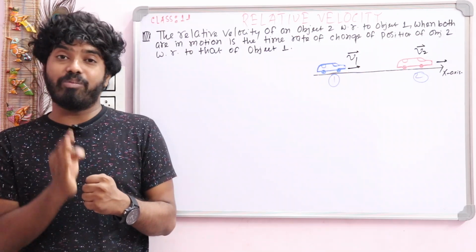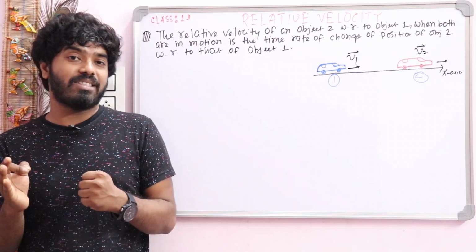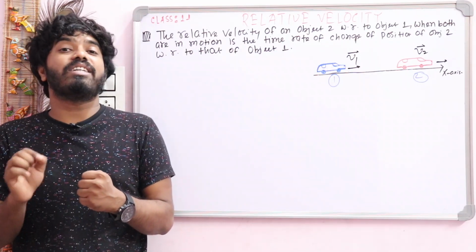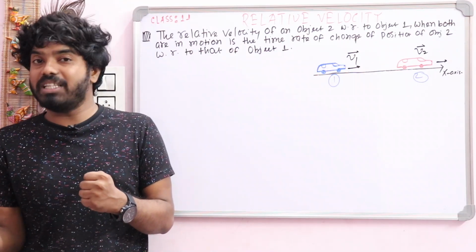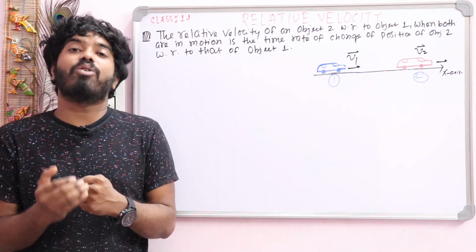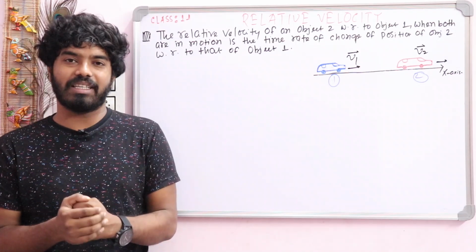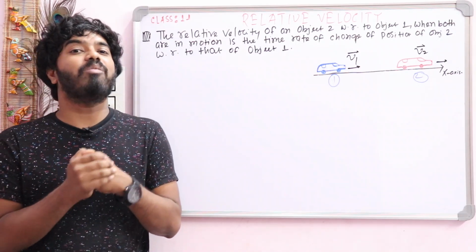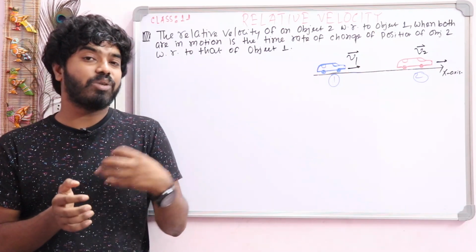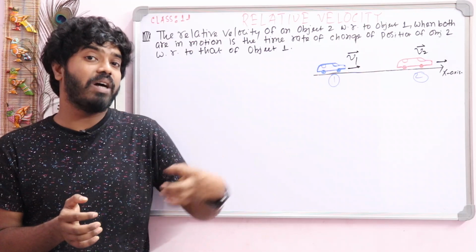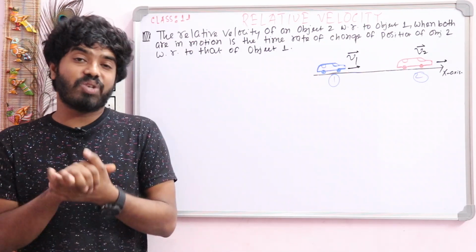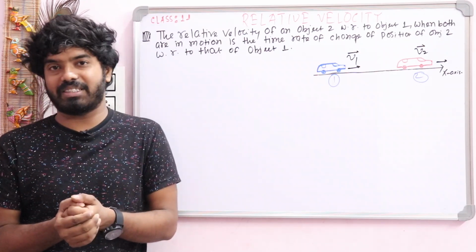That means an object is said to be at rest with respect to one object. At the same time, an object is said to be in motion with respect to another object. That is, it depends upon the observer or viewer. Actually, we can say it depends upon the frame of reference. What is a frame of reference? A frame of reference is where the observer or viewer is placed. Suppose an observer is sitting on a train. So the train is the frame of reference.